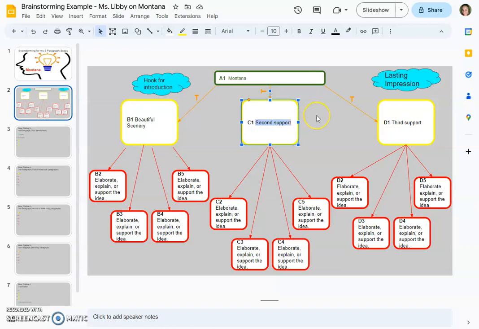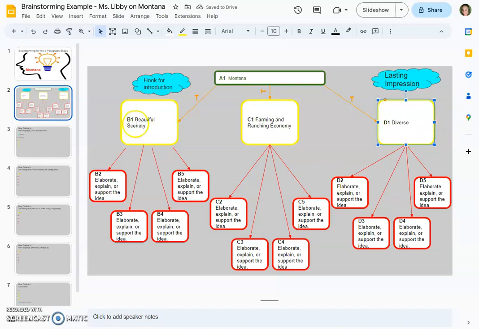Another support would be the farming and ranching economy. We'll talk a little about that. And the third thing I would talk about, I think I would go with diversity. So there's a very diverse population.